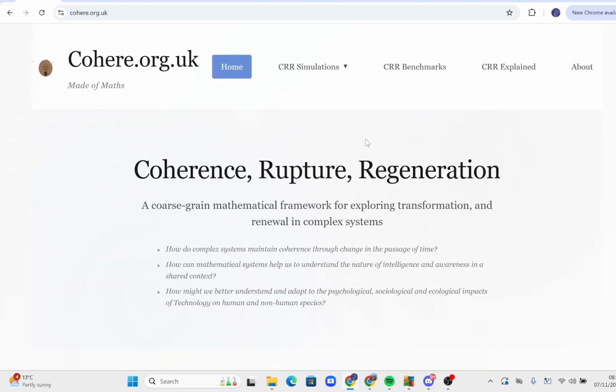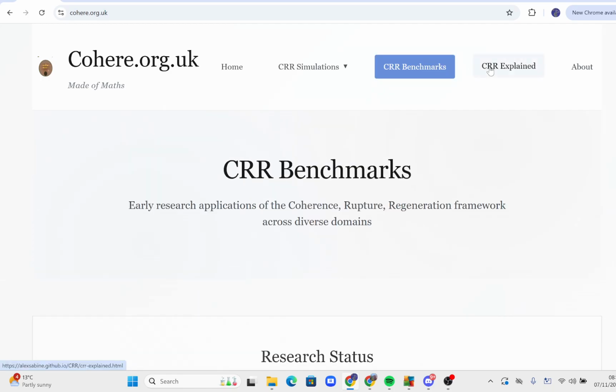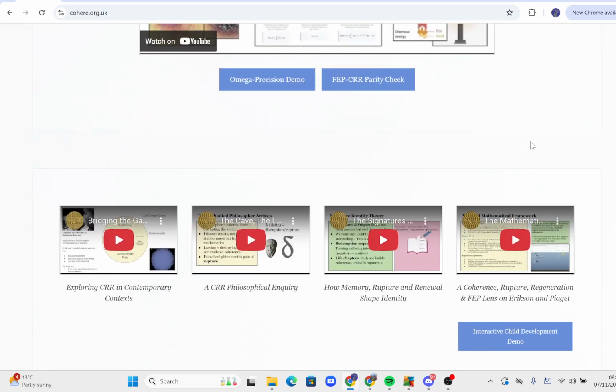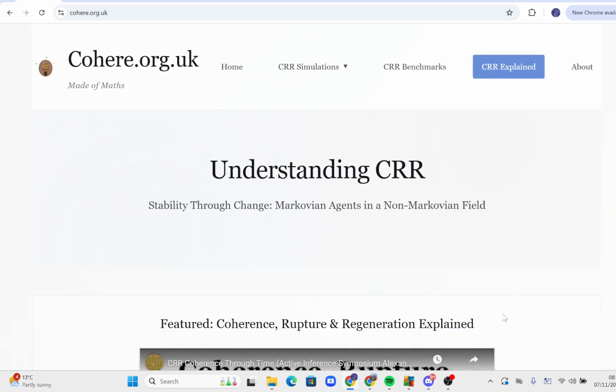So this is an exploratory playground. I think of it like a free energy playground, exploring coherence-based approaches. I put various videos on here, explainers, other bits and pieces for people to play and explore.